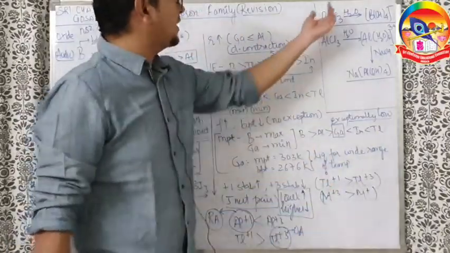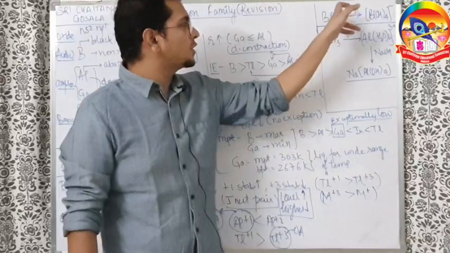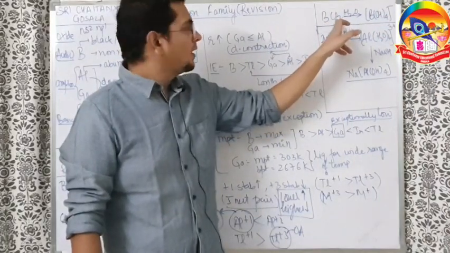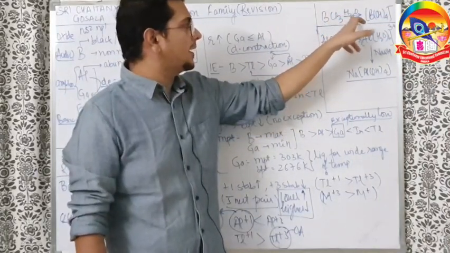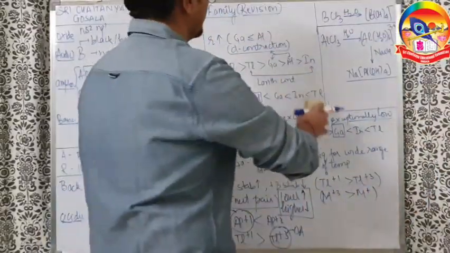Next, what will happen when BCl3 and AlCl3 get hydrolyzed? Simple: Cl minus will go, OH minus will come. So firstly, BCl3 gets hydrolyzed. So what happens here? I will tell you the whole explanation properly.